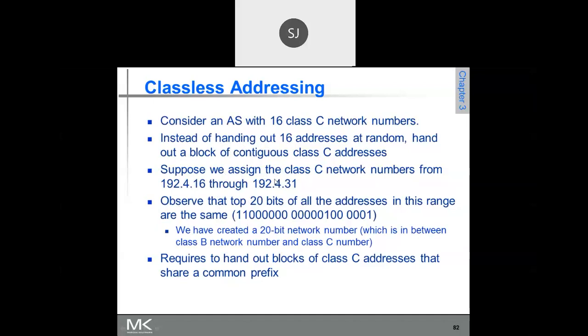Is it over now? Have you completed up to 192.4.31.0? Please make it fast. The rest, 192, 4 and 0, are known. Only the second number you should write, because that is what is changing: 16, 17, 18 up to 31. Only that is changing.